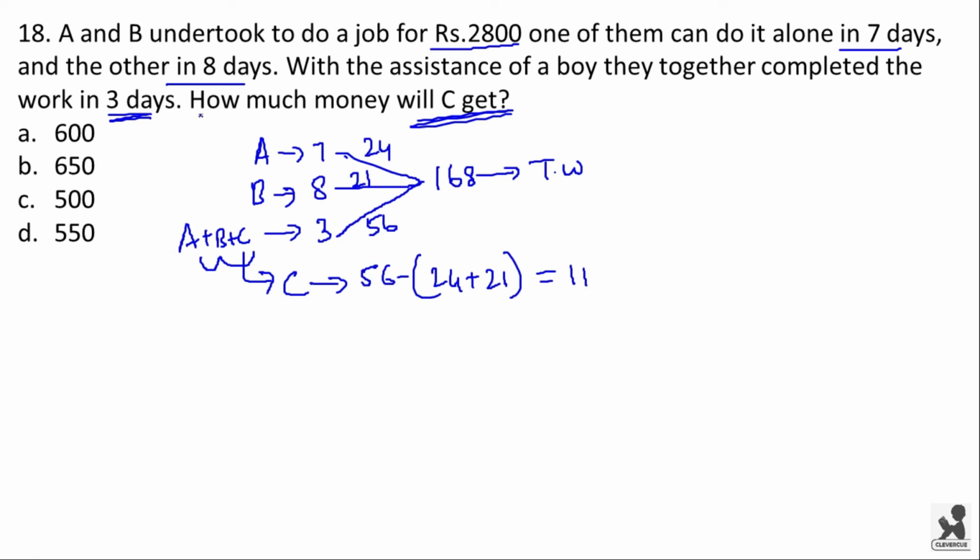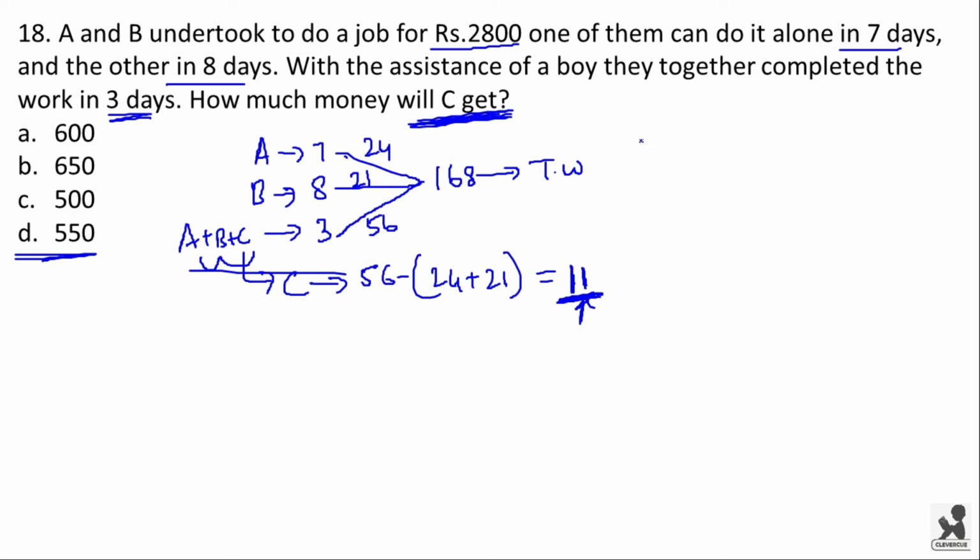And in the question we are asked how much money will C get. See, C's wage will be a multiple of 11 only, because we have 11 as a prime number. Now there is only one number 550 which is a multiple of 11. You can check it if you want.